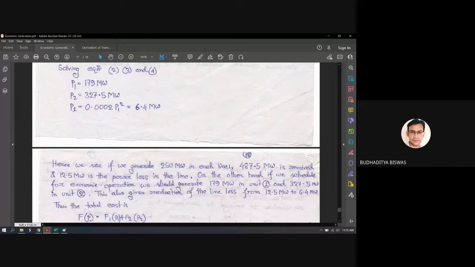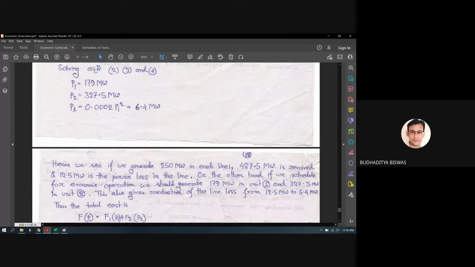But the problem is that when the two units are generating 250 megawatt, the load demand is not satisfied. Only 487.5 megawatt is received by the load, and 12.5 megawatt of power is wasted as transmission loss in the line. So the load demand is not met. Our equality criteria is not met. So that is not accepted.